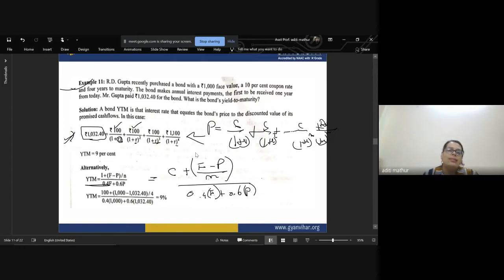For this question in which RD Gupta is investing, he will be getting a 9% coupon rate, right? So this is how we calculate your YTM, that is yield to maturity, that is how much you will be earning till the maturity time comes. This is one of the very easy and very important formulas that you always have to take into consideration. So whenever it comes into a question, simply use this alternative formula and get the answer.